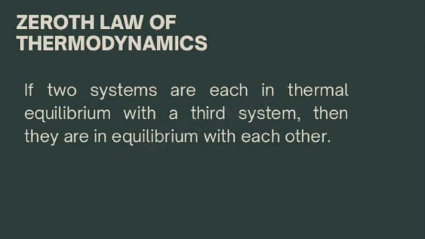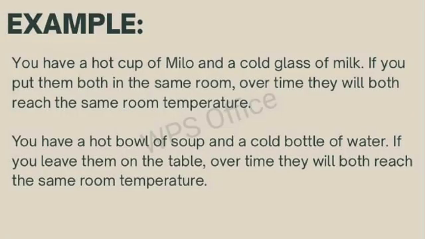The zeroth law states that if two systems are each in thermal equilibrium with a third system, then they are also in equilibrium with each other. This means that if two objects have the same temperature as a third object, they must also have the same temperature as each other. Example, a hot cup of Milo and a cold glass of milk, when left in the same room, will both eventually reach room temperature. Similarly, a bowl of soup and a bottle of water left on a table will both adjust to the same temperature over time. This law helps define temperature and forms the basis for the concept of thermometers.